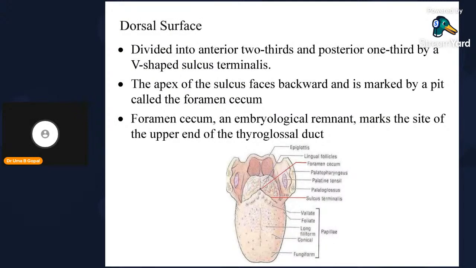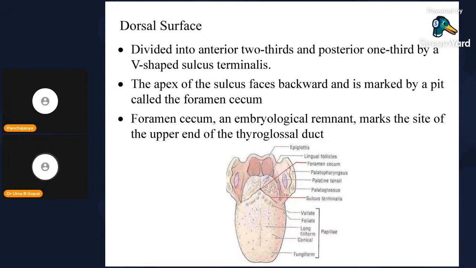So what is the dorsal surface now? It is divided into anterior two-thirds and posterior one-third by a V-shaped sulcus terminalis. So the tongue is divided into two parts. See, this is posterior one-third, and this is anterior two-thirds. There is a blind depression in the center called the foramen cecum.